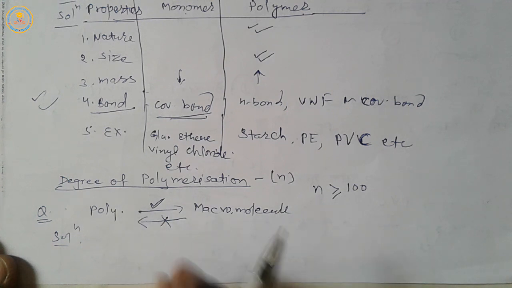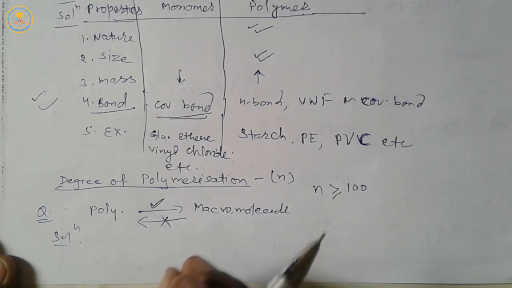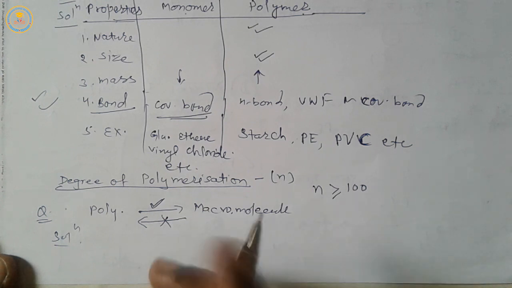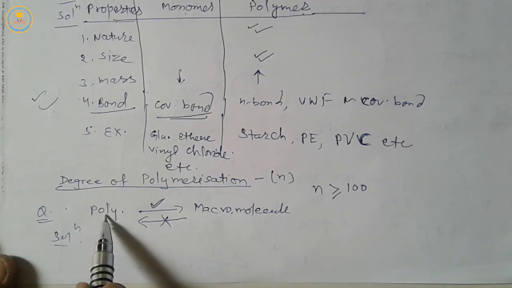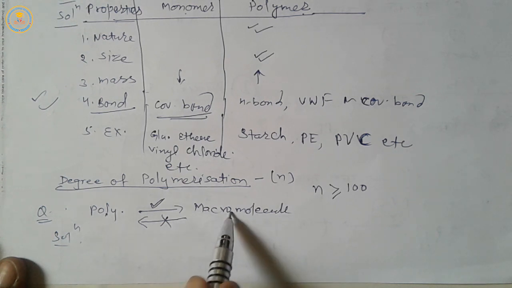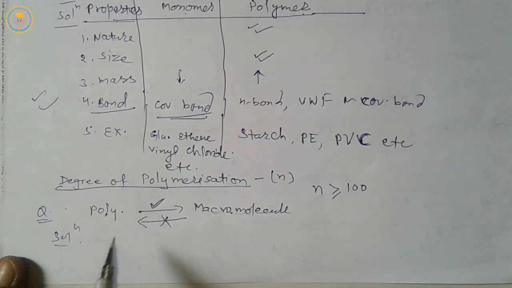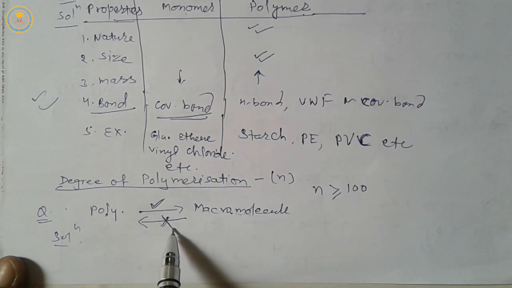Generally, there is no difference between polymer and macromolecules. But in a polymer, the structural monomer units are repeated, whereas in the case of macromolecules, the structural monomers may or may not